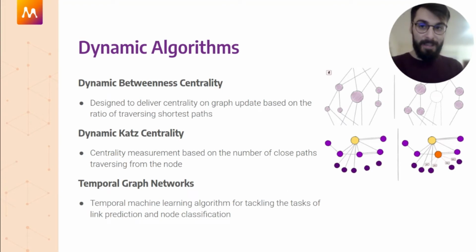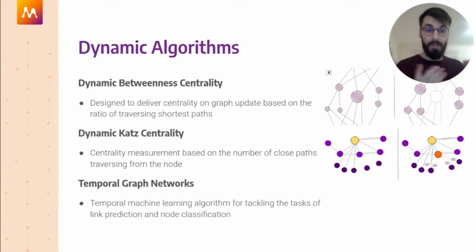Let me just say something about the dynamic algorithms. They offer analytics on streaming data because the computations are limited only to the updated parts of the graph. And that can obviously lead to a significant improvement in computation compared to the recalculation of the whole graph. This time, as I said already, we are updating our library with two different centralities.